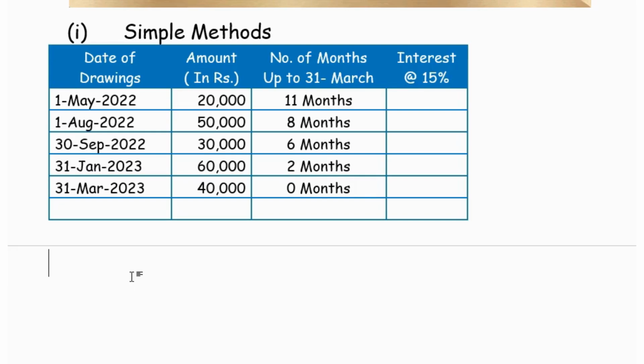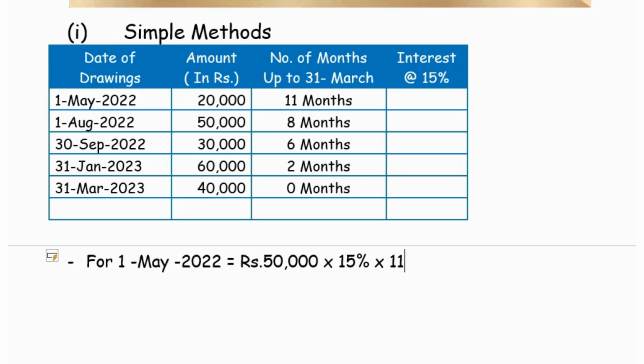Now calculating the interest for 1st May 2022. The amount drawn is 50,000, the rate of interest is 15%, and it is for 11 months. I have already pre-estimated the value for time saving purpose.